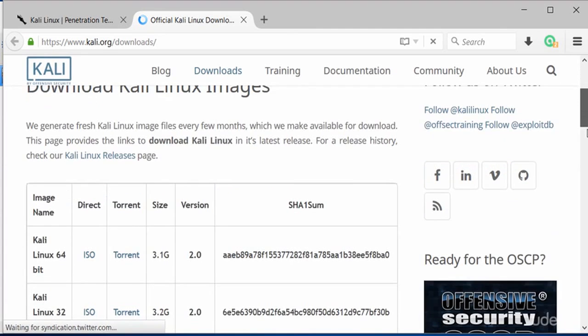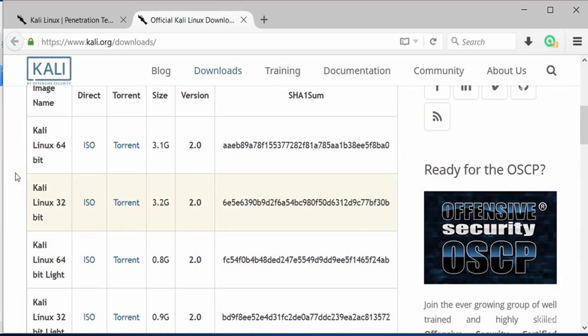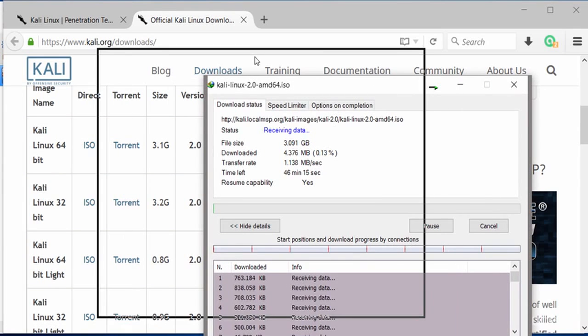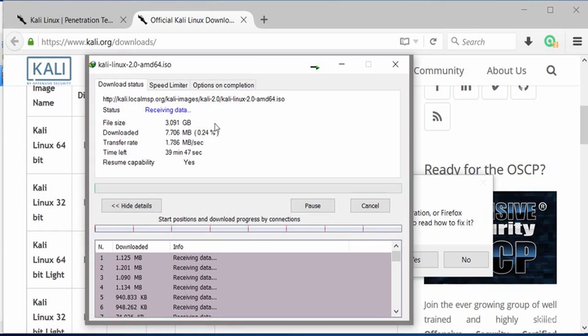And you'll notice that there are many image files for Kali Linux, the 32-bit, the 64-bit. We want to go for the 64-bit, which is about 3.1 gigabyte. So I'll just click on that and that will start downloading. It's going to take a little while to download. So while it's downloading, I'm going to pause this particular video and then get back to you in the next video and show you exactly how to install it.